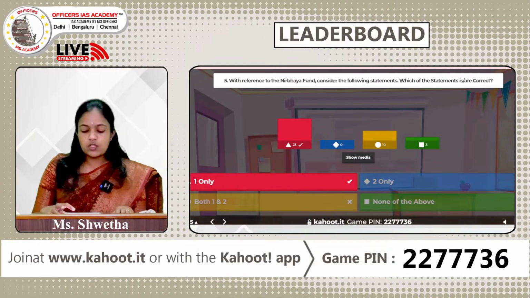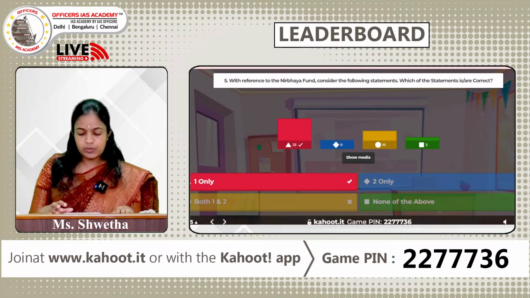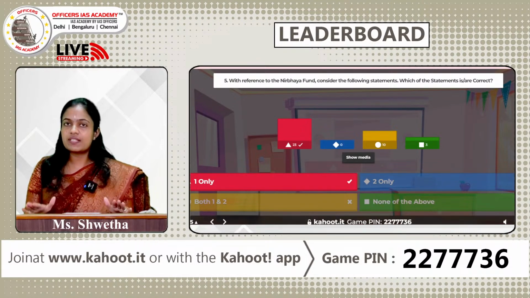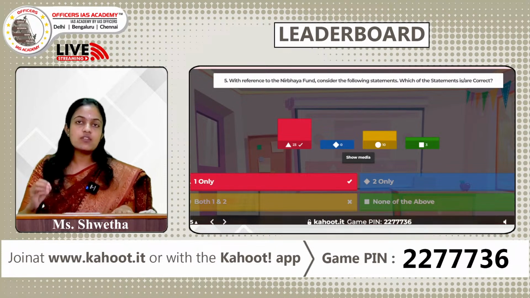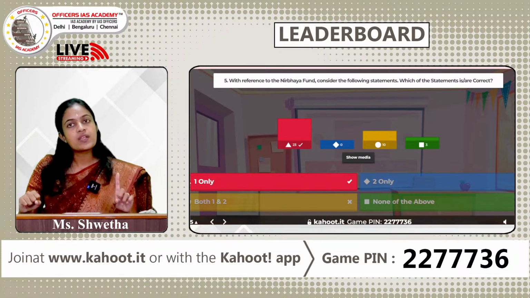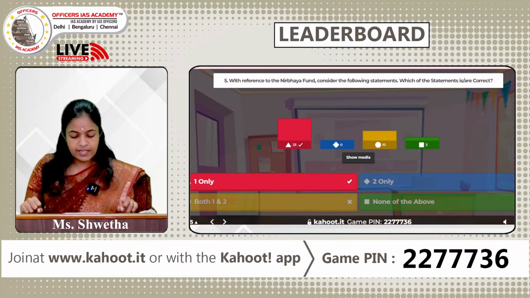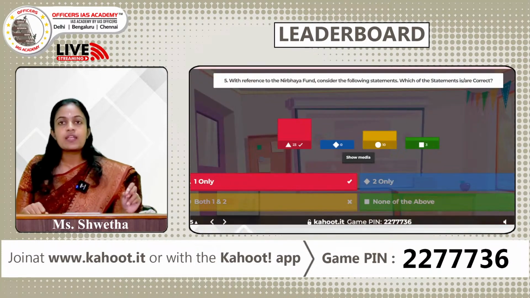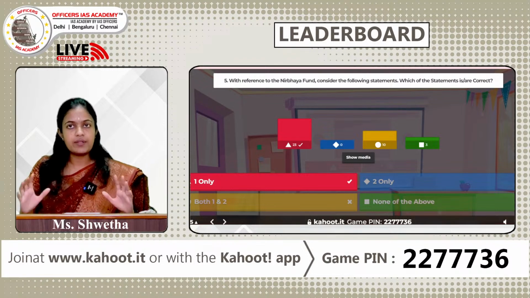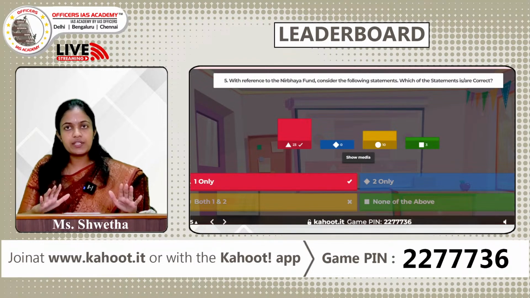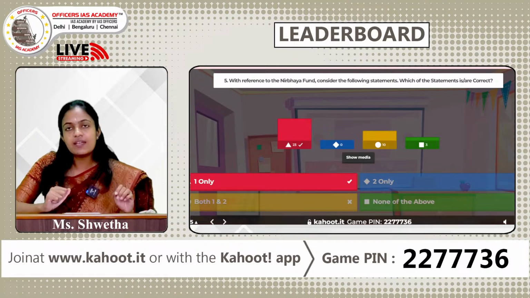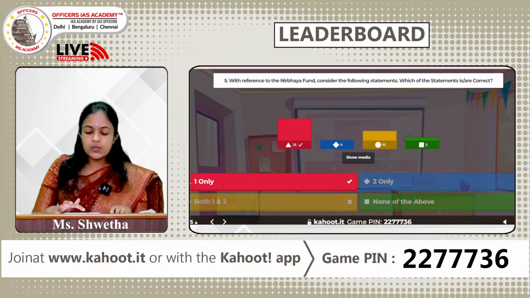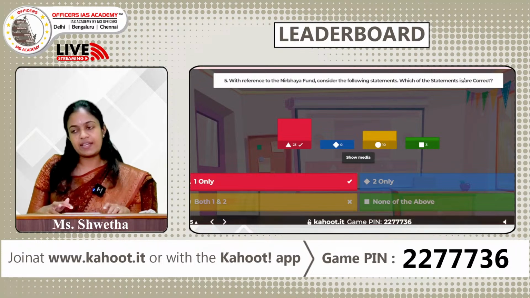So, the correct answer is option A, 1 only. So, the first statement is correct. The Nirbhaya Fund was created by the Government of India to fund projects which are specifically designed for safety and security of women. So, statement 1 is correct. Coming to the second statement, it is a non-lapsable fund, meaning if the fund for that particular year is not completely used, it rolls over and it can be carried on to the next year. So, the second statement here is incorrect. Let us pass on to the leaderboard.